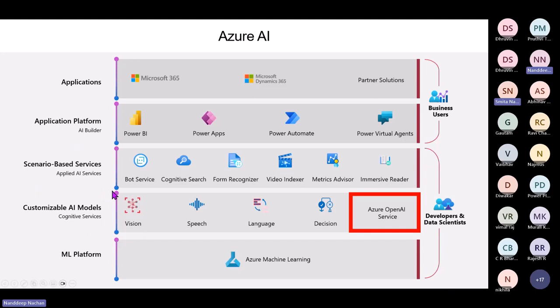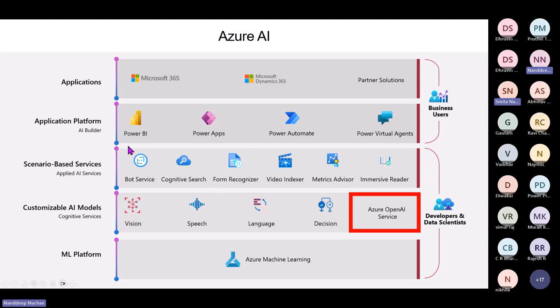Azure AI includes a wide range of services such as Azure Machine Learning, which is a cloud-based platform that allows developers to build, deploy, and manage machine learning models as well as to create custom machine learning algorithms. The next one is Azure Cognitive Services. It is a collection of pre-built APIs that allows developers to add capabilities such as natural language understanding, computer vision, and speech recognition to their applications.